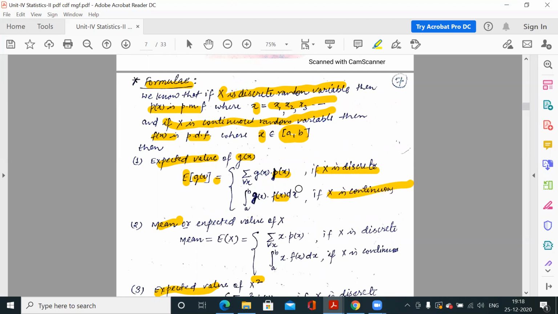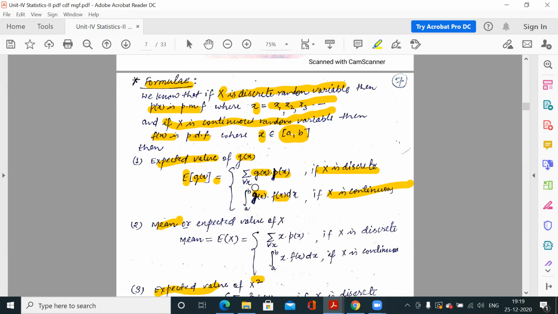So if x is discrete, how do you calculate the expected value of any function? You have to multiply this function g(x) by the probability function. If x is discrete, you multiply g(x) by p(x), and if x is continuous, you multiply g(x) by f(x), because if x is continuous, f(x) would be given to you. If x is discrete, p(x) would be given to you. These are probability functions. Clear?